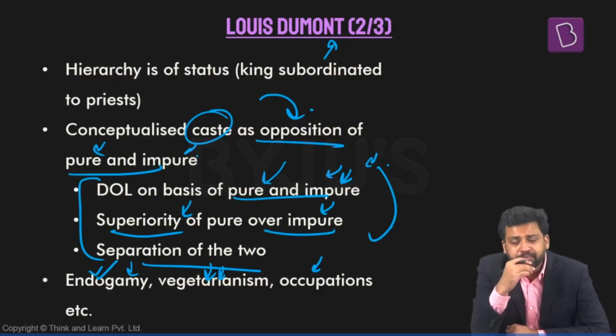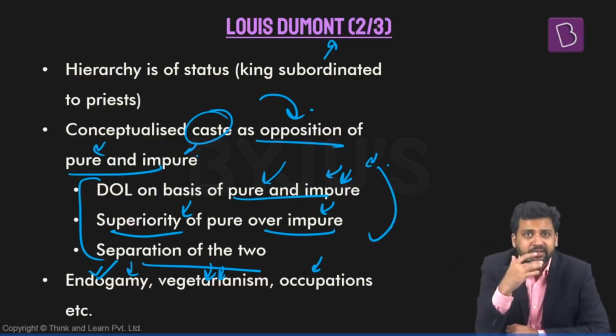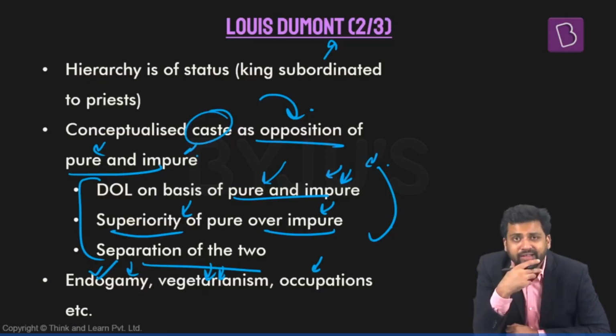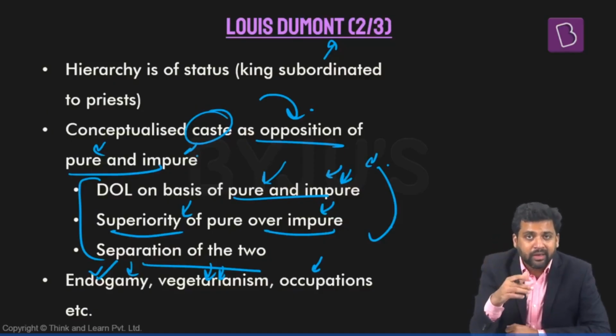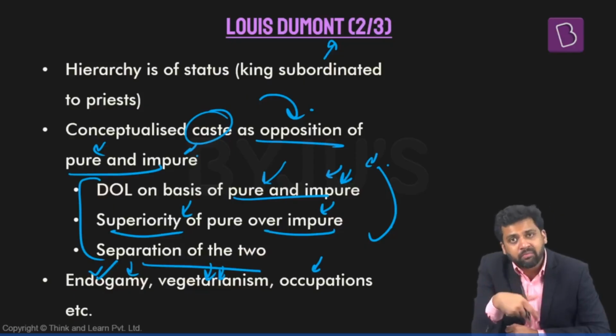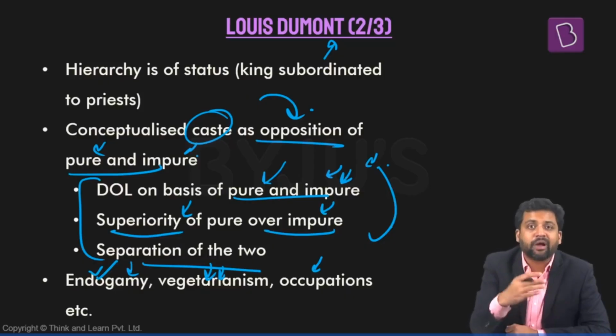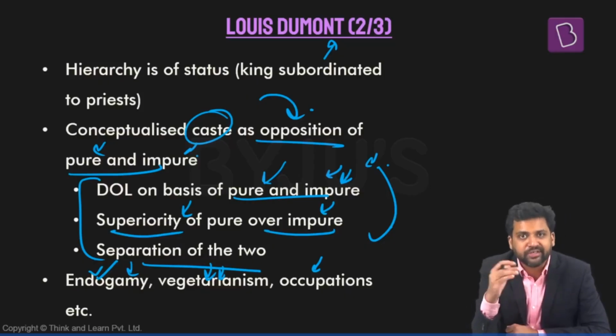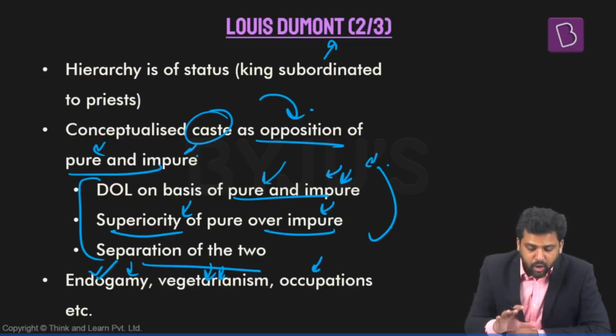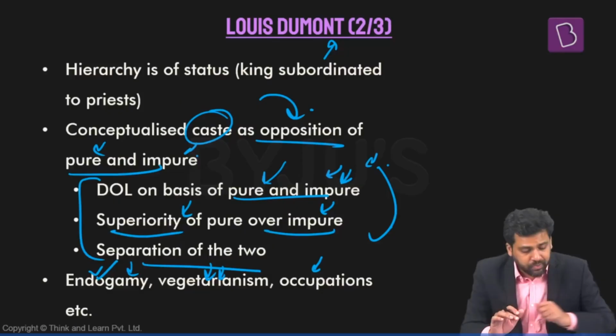One thing to be noted here, in different communities the world over, usually those who have the power are given the higher status. But in case of Indian society, that's not the case. Those who have the power, the kings, for example, are not given the highest status. Rather, the Brahmins are given the highest status. Why? Because, as per this entire thing, purity, impurity, Brahmins have high purity status. As a result of which, they are given high status. So this is how Louis Dumont looks at it.